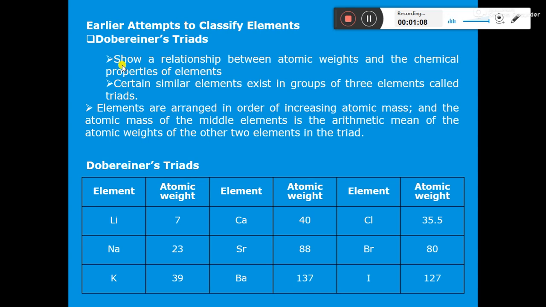This Dobereiner's law of triads shows a relationship between atomic weights and the chemical properties of elements. Certain similar elements exist in groups of three elements called triads.